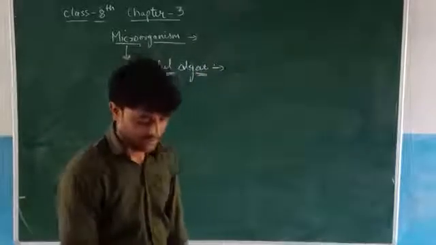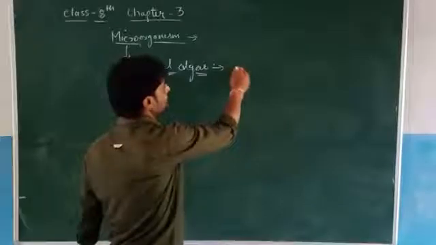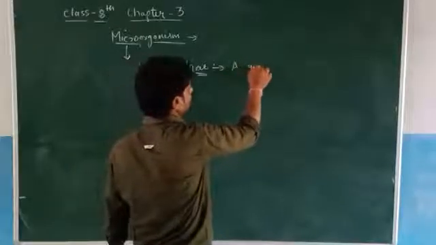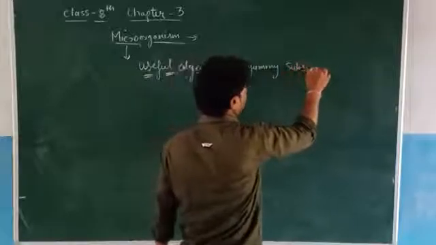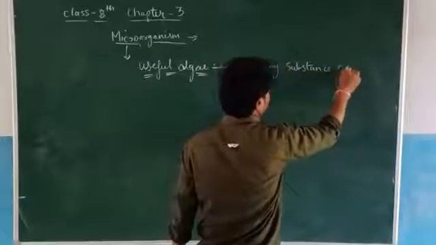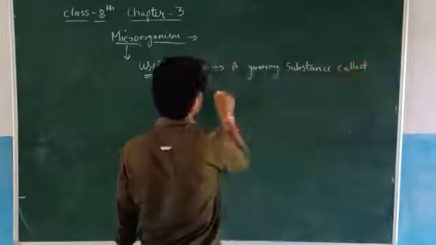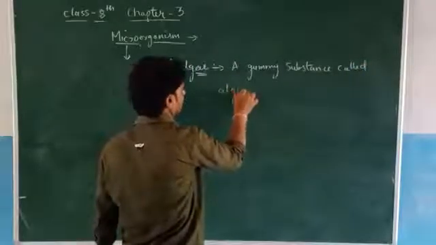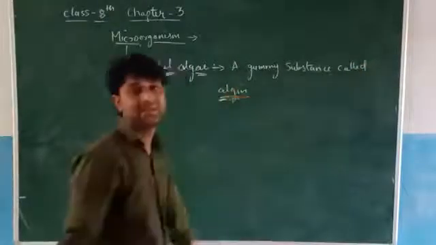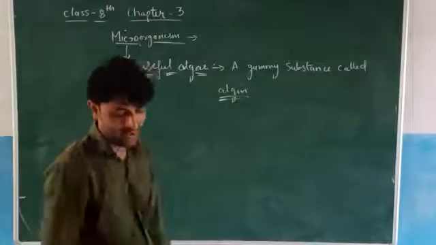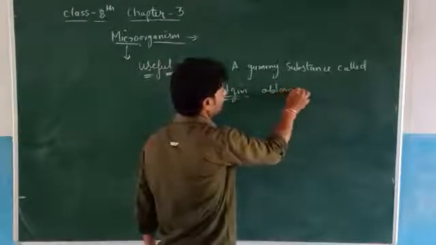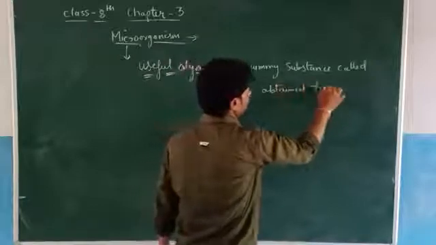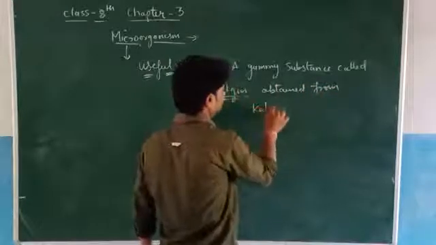First, a gummy substance called algin, obtained from kelp.